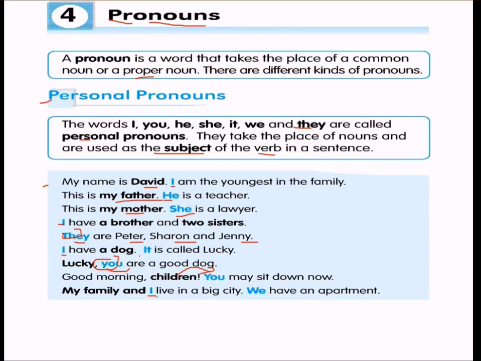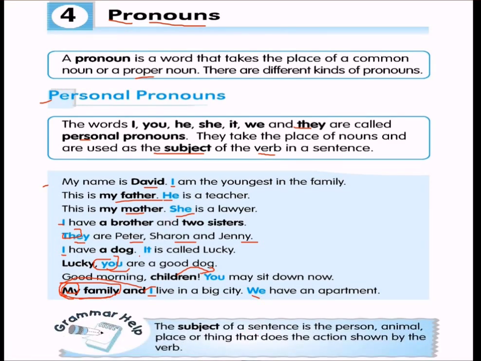My family and I. Family is a noun; I, you, he, it, they are pronouns. My is not a pronoun, because my family and I means my family and I. I is a pronoun. I live in a big city, and we have an apartment. I and my family have an apartment, so we is a pronoun.